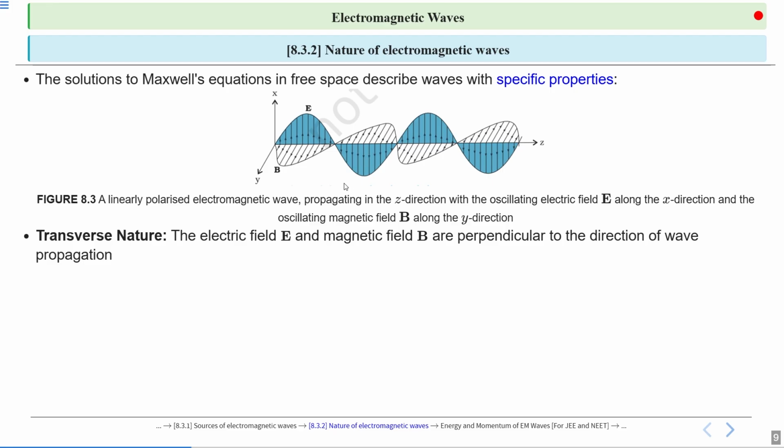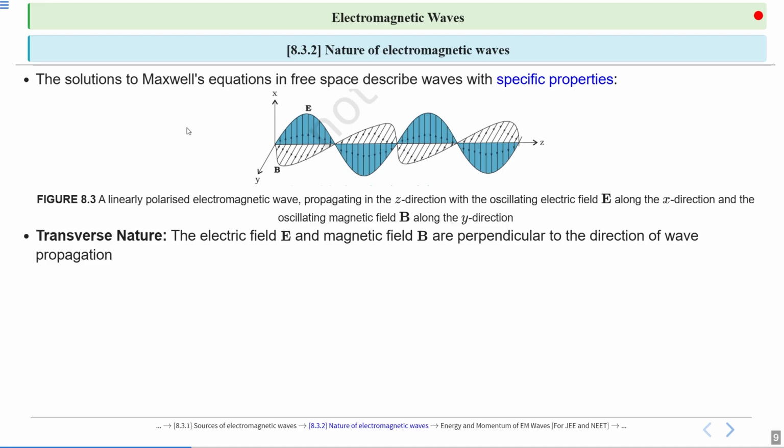So, transverse nature: the electric field E and magnetic field B are perpendicular to each other and perpendicular to the direction of wave propagation. That's why we can say an electromagnetic wave is a transverse wave, having transverse nature. We have discussed longitudinal and transverse waves in the waves chapter. In longitudinal waves, the vibration of particles is in the same direction as propagation. In a transverse wave, the vibration or oscillation of the particles is perpendicular to the wave propagation.